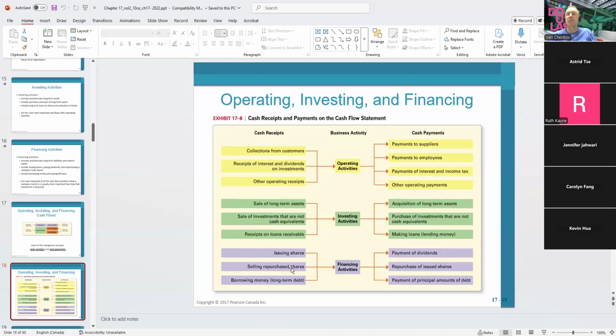Financing activity: where does the cash come from? When we issue shares, when we sell shares that we already repurchased, or when we borrow money through long-term debt. Where does the cash go? When we pay dividends, cash is out. When we repurchase our own shares, cash is out. When we pay the long-term debt, cash is out.